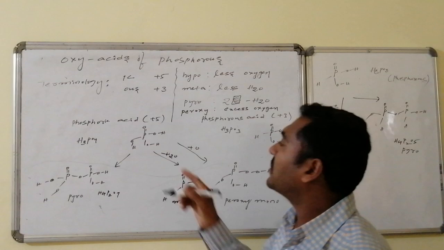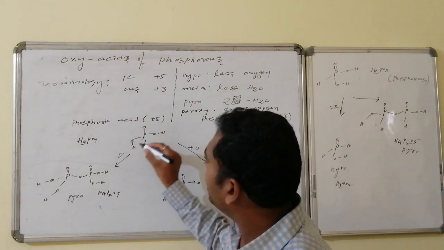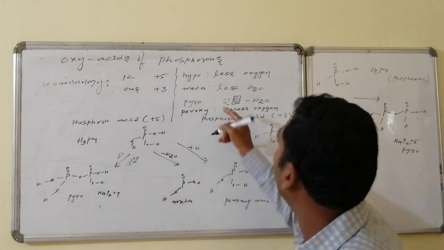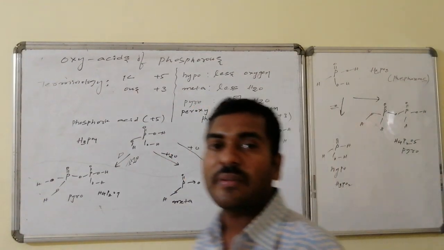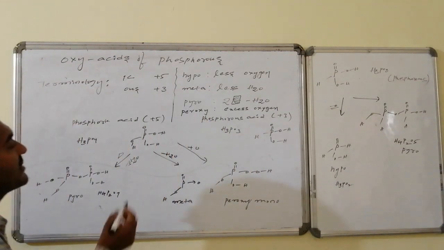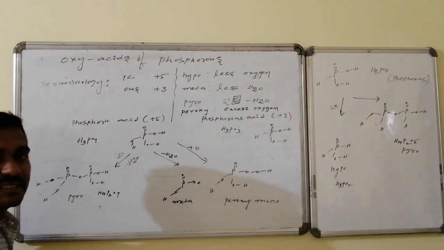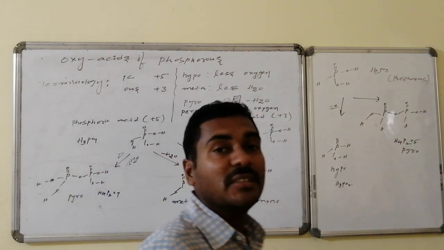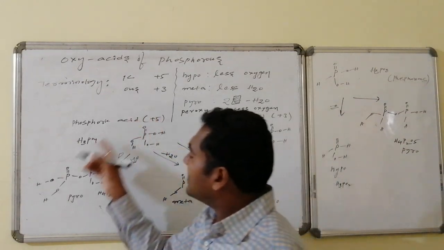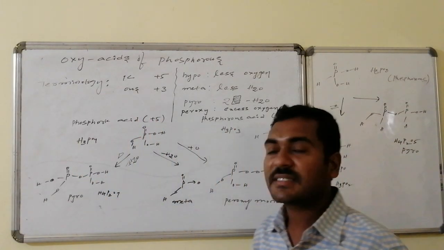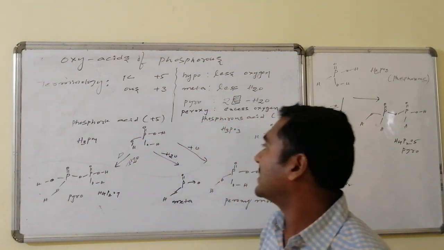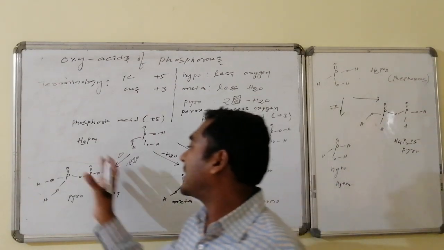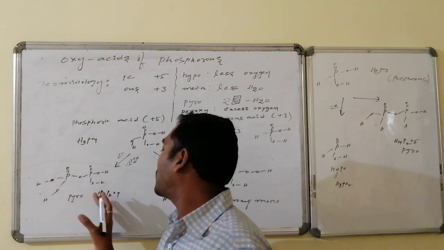Whereas this H3PO4, on heating, 2 units of H3PO4 combine with elimination of a water molecule. Such a system is known as what? Pyro system. When pyro forms, a water molecule is eliminated, OH from one and H from the other, and these two are connected in such a way that an oxygen linkage is present between the two phosphorus atoms. Here phosphorus is once again maintaining the same +5 oxidation state. It is a derivative of phosphoric acid of type pyro, hence it is said to be pyrophosphoric acid. It is a tetrabasic acid and the formula is H4P2O7.